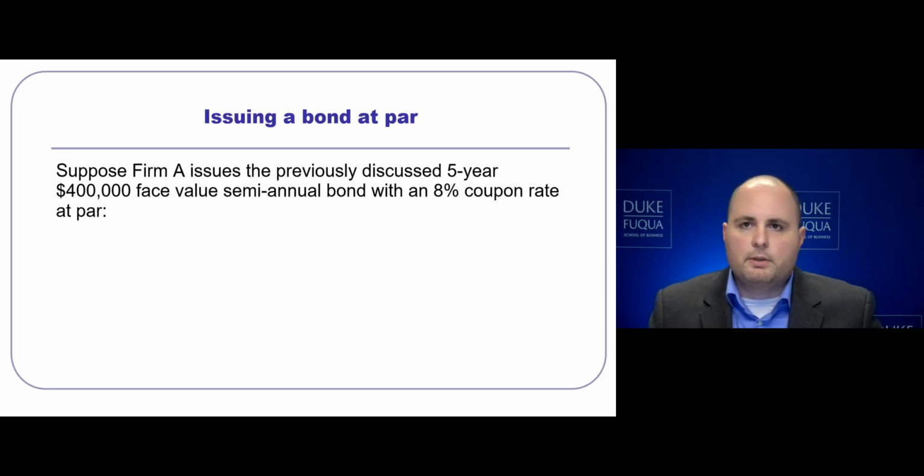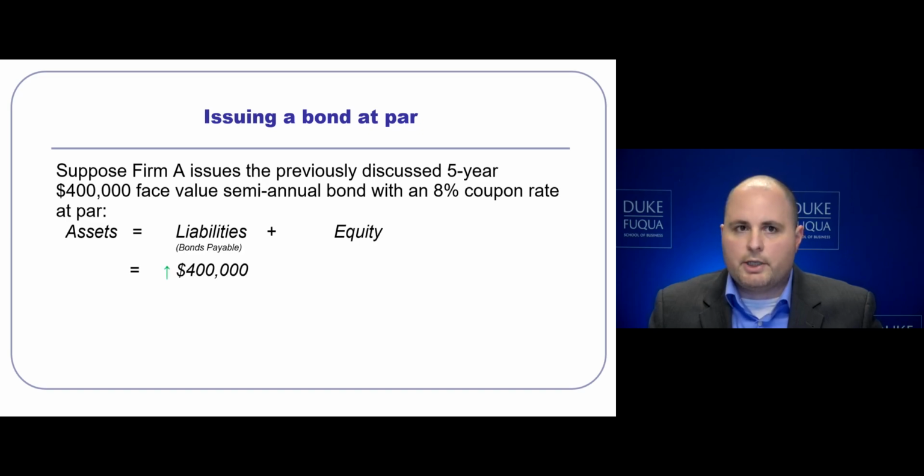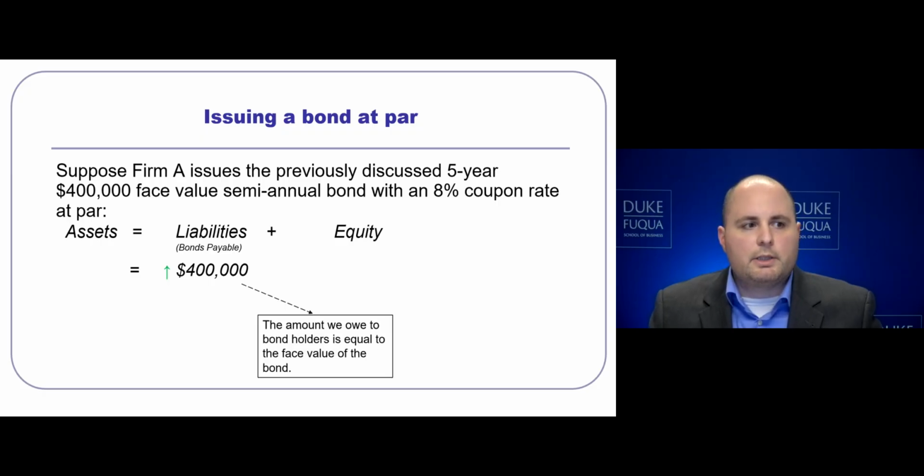Continuing with this example, let's see how the accounting would work out for the par, discount, and premium issuances of the bond. Again, suppose that Firm A issues the previously discussed 5-year, $400,000 face value semi-annual bond with a 8% coupon rate issued at par. Using our assets equal liabilities plus equity balance sheet equation, we first record that the bond payable will be $400,000. This is the amount that we are going to owe bondholders, and it equals the face amount of the bond because we issued it at par.